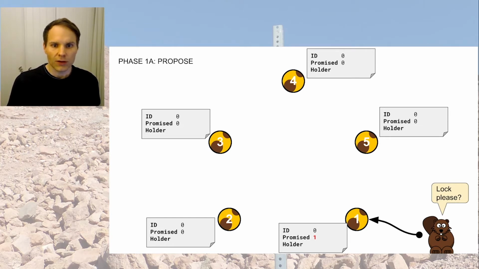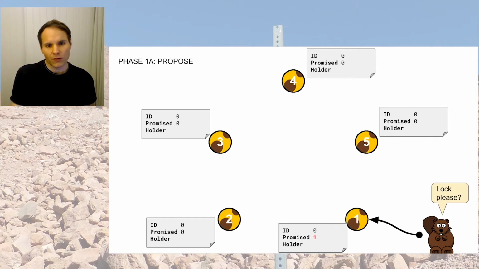One is ID, and ID is something like a round number. Each time these talk to each other, they attach an ID to the message, and this ID keeps increasing. It's very important. We just need to remember at this point, there's an ID and it's always increasing. There's also a field called promised, and promised holds the ID of the next round in which a value may be promised. And then there's a field called holder, and holder is the name of who currently holds the lock.